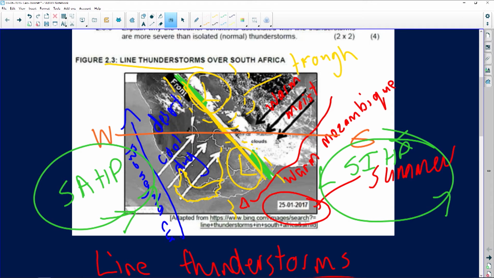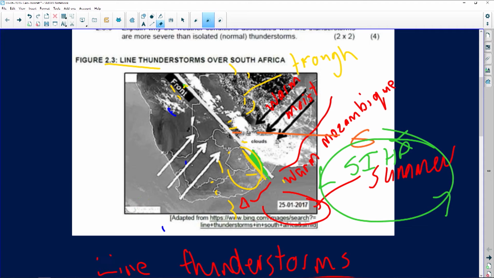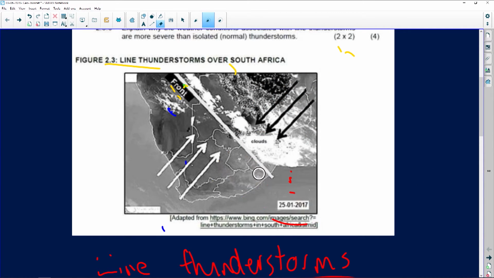Okay, so how does air move? Let's just quickly clean this up a little bit, and then I'll just quickly redraw it. Let me just wipe everything off. So remember, air moves from a high pressure to a low pressure. And like I've mentioned, the low pressure exists over the interior because it's summer.